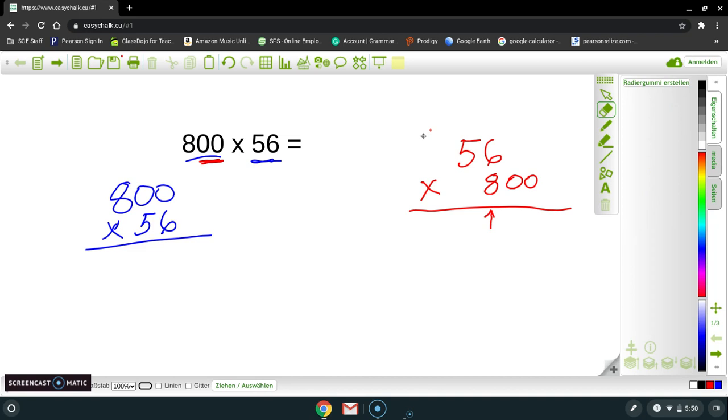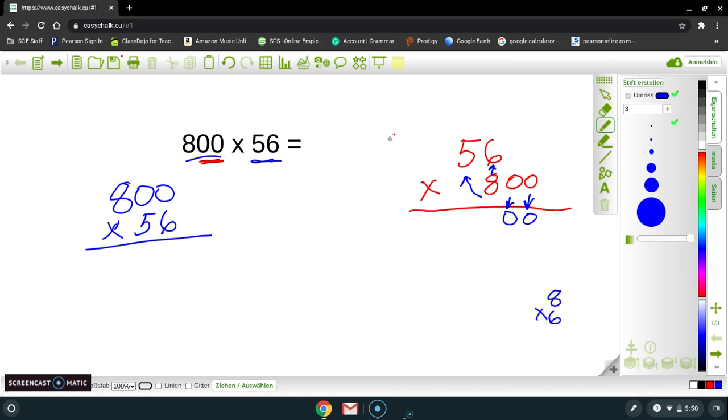Well, here's why I do this. What we can do is actually bring down the zeros. So what I'm going to do first is bring down my 2 zeros. I'm just going to bring this 0 down and then this 0 down. Now, all I have left to do is 8 times 6, and then 8 times 5. So what is 8 times 6?